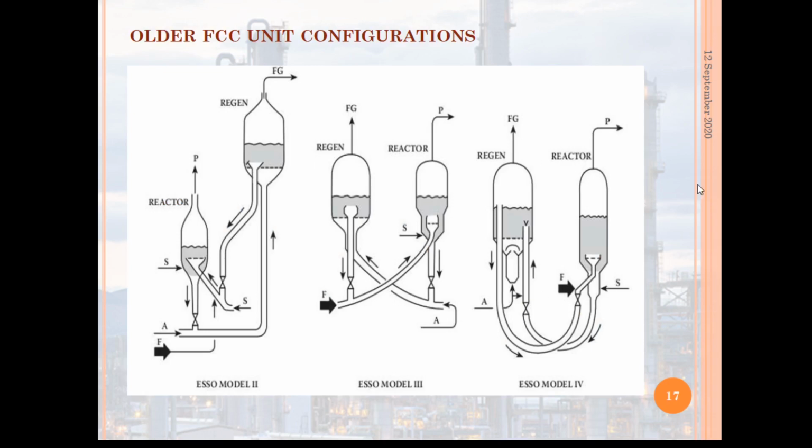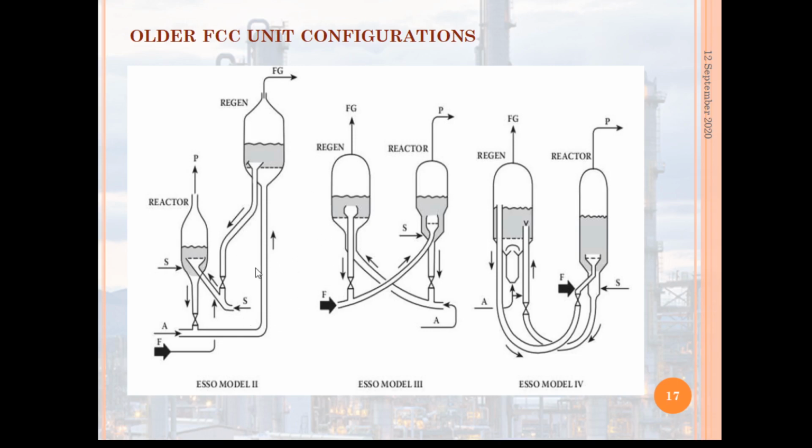So these are the older FCC unit configurations which have been modeled by ESSO. These are the different types of models. Many older units have been modified to maximize and control the riser cracking process.